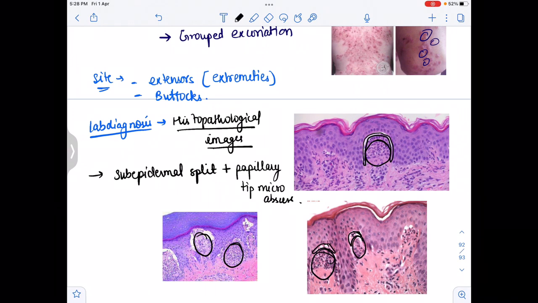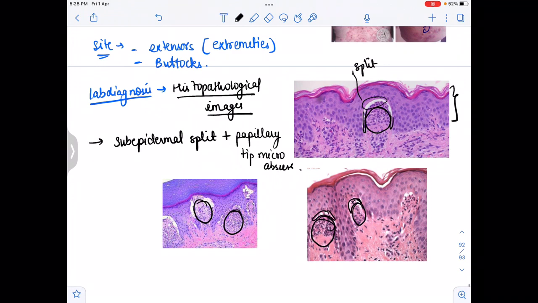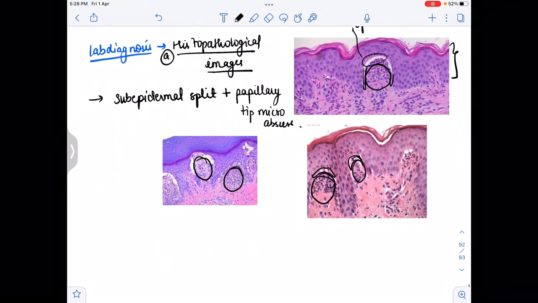Now, as we see here, this is the epidermis layer, while this one is a split. As you can easily see, there is a split here, and there is a subepidermal split. This is the first lab diagnosis image, the histopathological image.